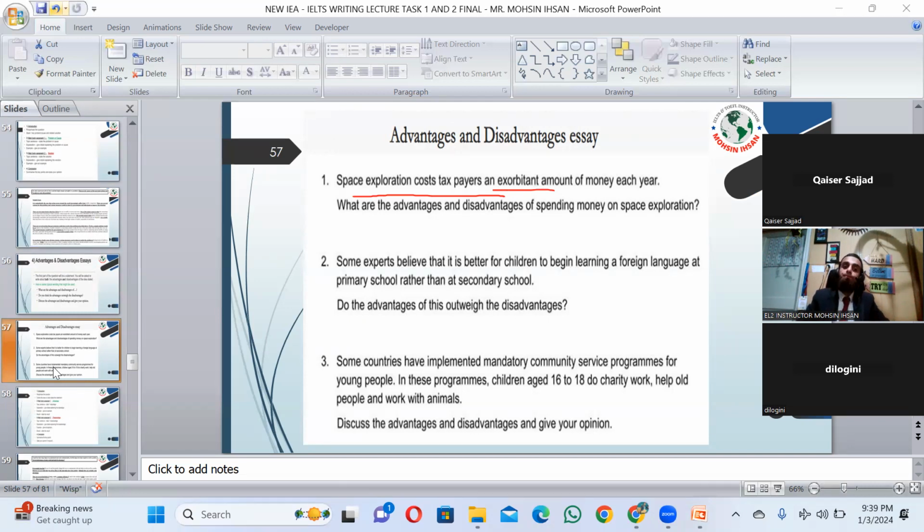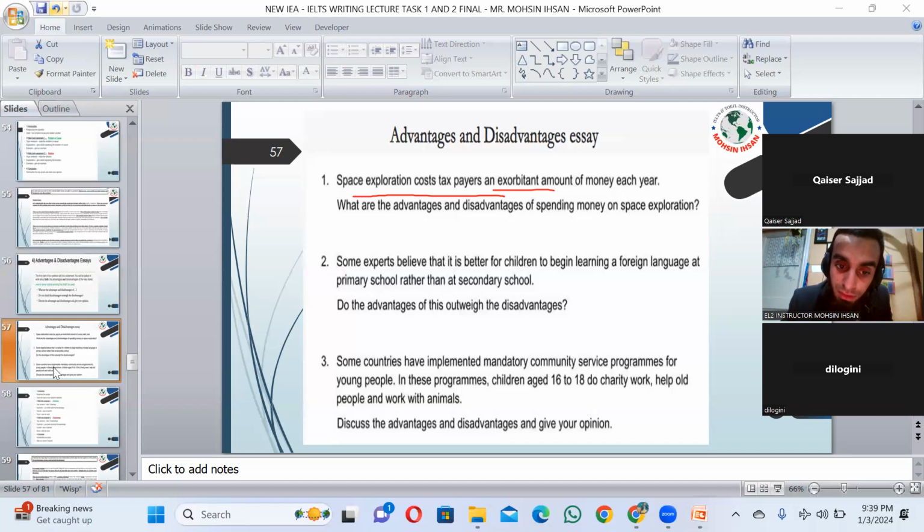Another example: some experts believe that it is better for children to begin learning a foreign language at primary school rather than at secondary school. Do the advantages of this outweigh the disadvantages? Now you would write advantages in one paragraph and disadvantages in another, similar to the previous one. And last one: some countries have implemented mandatory community service programs for young people. In those programs, children aged 16 to 18 do charity work, help old people, and work with animals. Discuss the advantages and disadvantages.